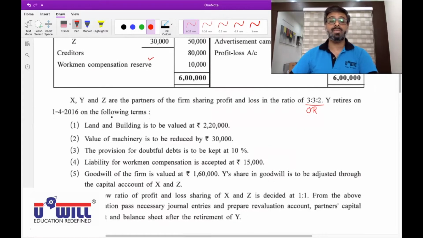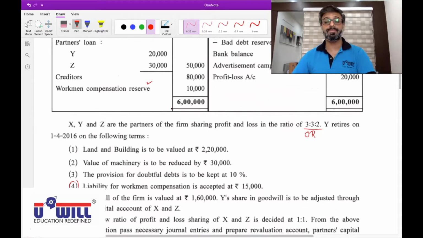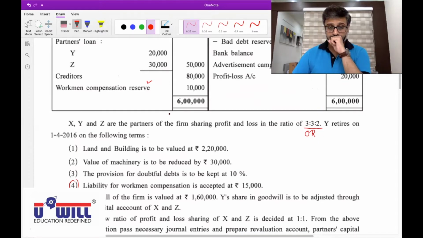Always, whenever there is workmen's compensation reserve, look at the adjustment. Read adjustment 4 loudly. Liability for workmen compensation is accepted at rupees 15,000. So what will you do with it now? Workmen compensation reserve 10,000. 15,000. So we will put 5,000. What 5,000? 15,000. Credit side. Tell me the journal entry for this.